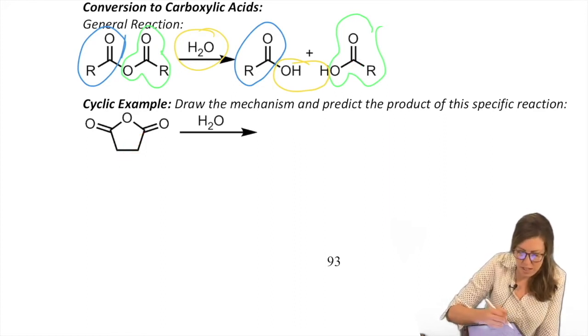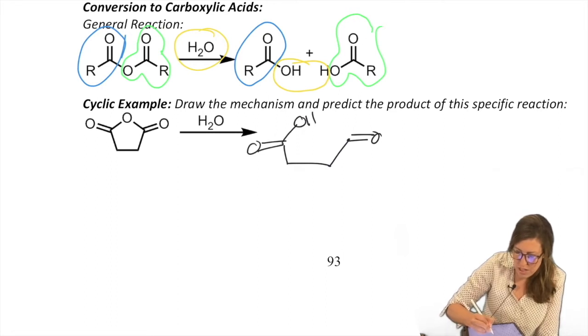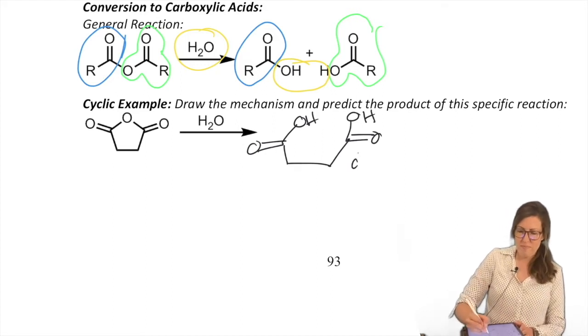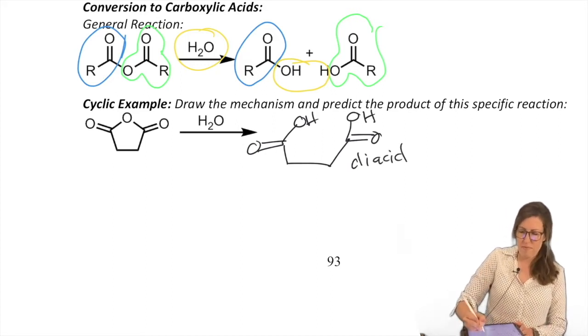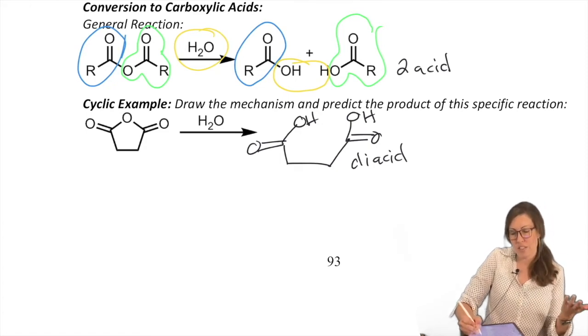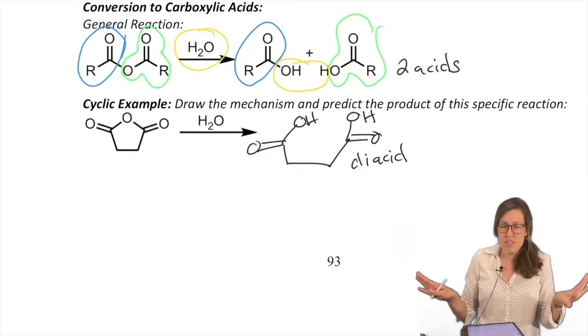Just because it's a ring doesn't mean we would not be able to work that out. So you can keep it even all bent up like a ring if you want. I think that makes it easier actually. There we go, diacid. So if it's in a ring, we call it a diacid because they're stuck together, they're part of the same molecule. But since they were separate here, they got into separate pieces and we just made two acids.